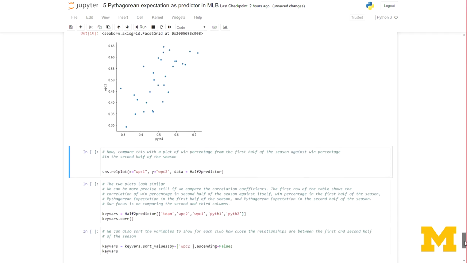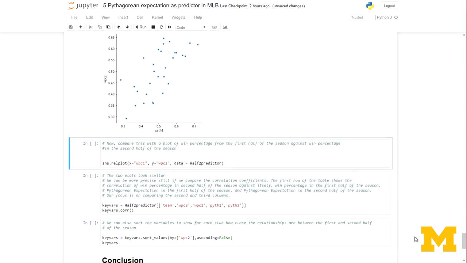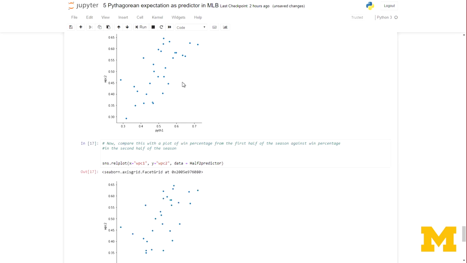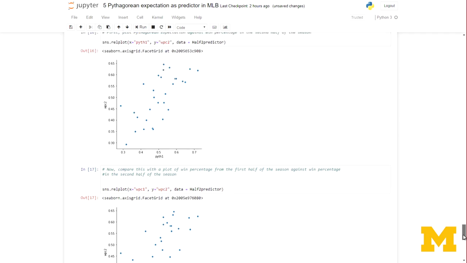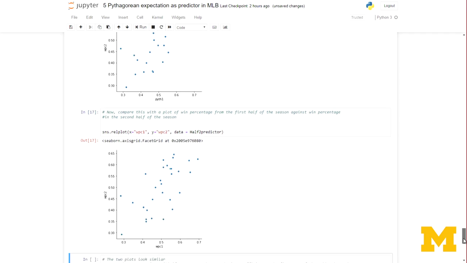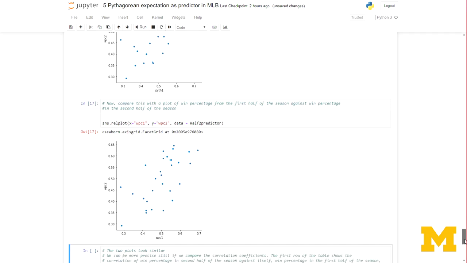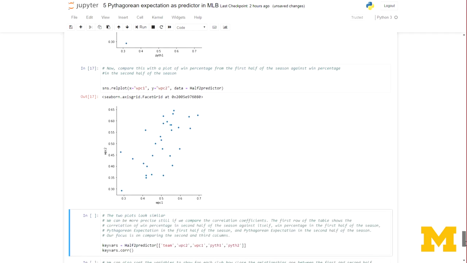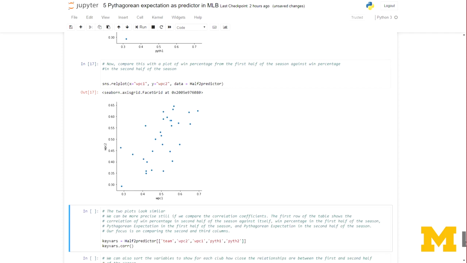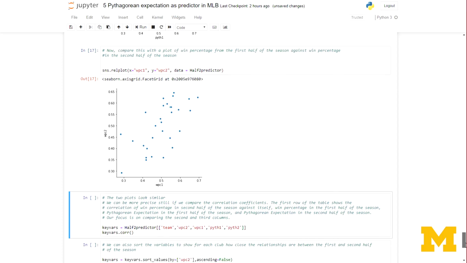And just to see how reliable that might be, let's compare it with the win percentage from the first half of the season against the win percentage of the second half of the season. What does that look like when we do? And you can see here it's actually rather similar. Perhaps that's not surprising because win percentage and Pythagorean expectation go closely together. It's perhaps not surprising that we see the predictor of win percentage in the second half of the season as roughly similar to the Pythagorean expectation.